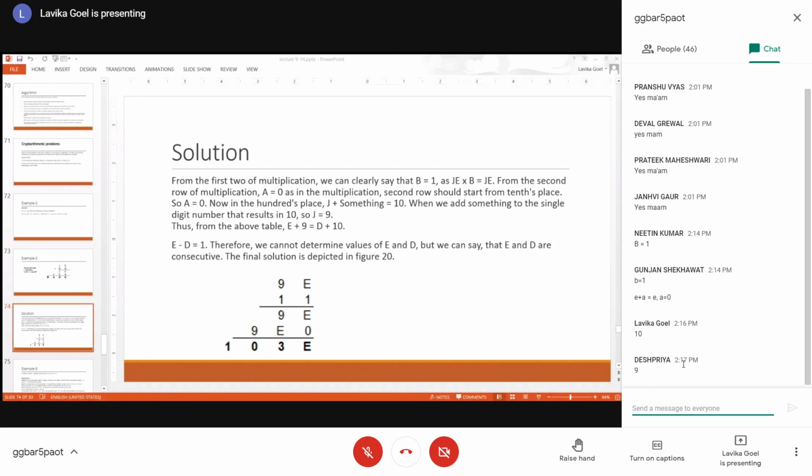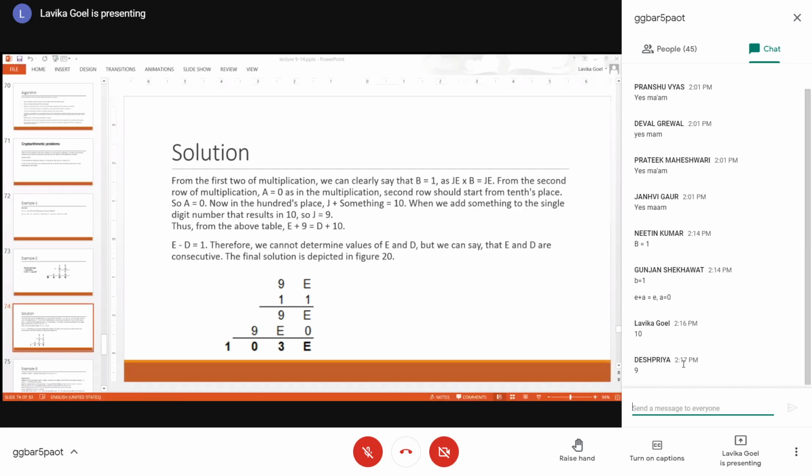Fine. So if I am adding 1 to some number and that is resulting in 10, that means that number is 9. So that's how we get J as 9. When we add 1 to the single digit number J, we get 10, so J is 9. Now we have got B as 1, A as 0 and J as 9. So three things we have discovered till now.